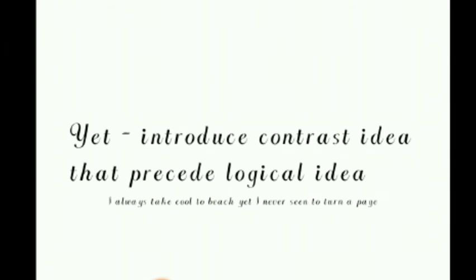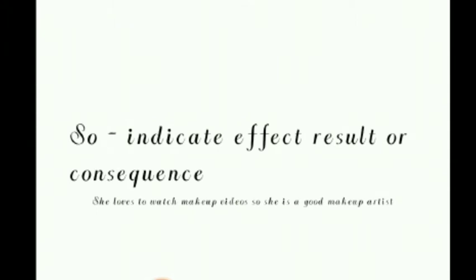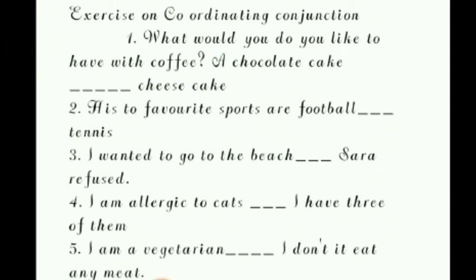Next comes yet. So where do we use yet அப்படின்னு பார்த்தீங்கன்னா, to introduce a contrast idea that precedes the logical idea. ஒரு contrast ஐடியாவோட வந்து ஒரு கரெக்டான லாஜிக்கல் ஐடியாவோட வந்து we use yet. I always take a book to the beach, yet I never turn a page. So எதுக்காக அப்படின்னு சொன்னோம்னா, we use so to tell the consequences of something. Like, she loves to watch makeup videos, so she is a good makeup artist. So these are some examples of using coordinating conjunctions.